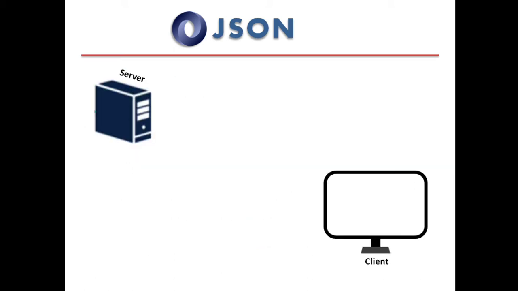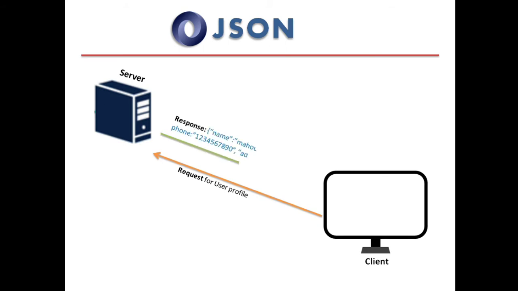And if we see in client server architecture, the client is used to send a request to the server. So over here, this client is requesting for user profile information. Then this server accepts the request, processes it, and sends the user information to the client in JSON format. So this JSON string will be parsed into a JavaScript object, and it will be shown up in the UI like this. Okay.